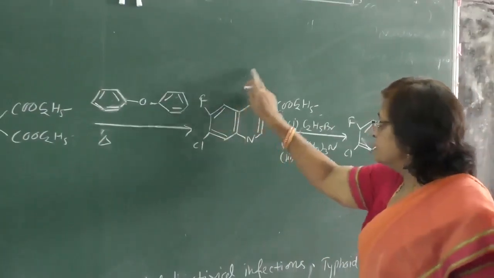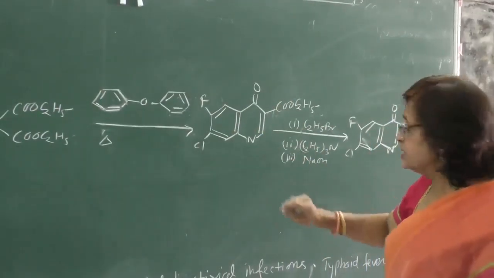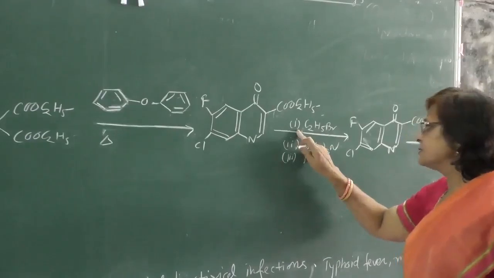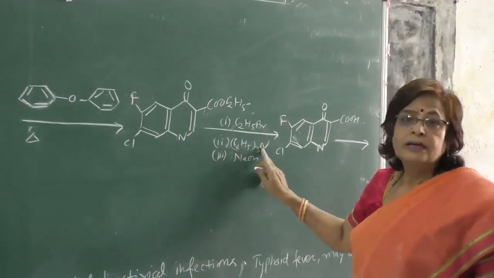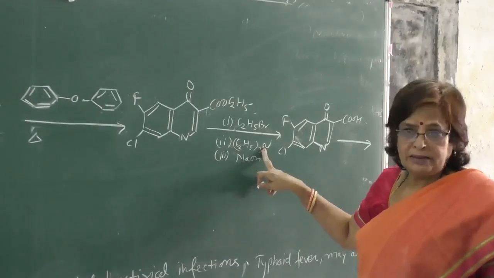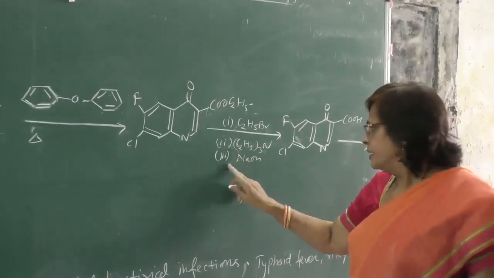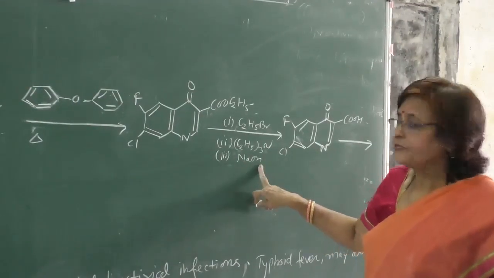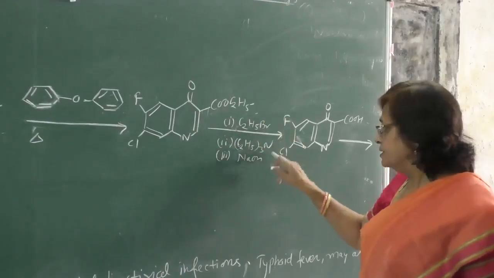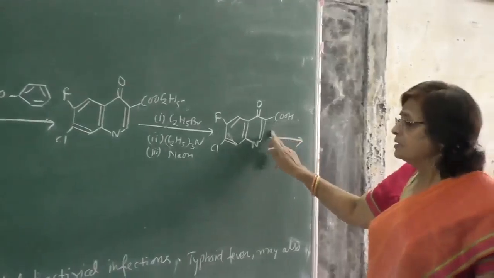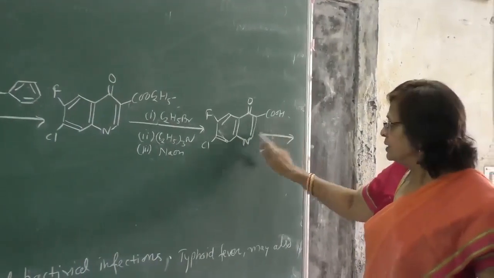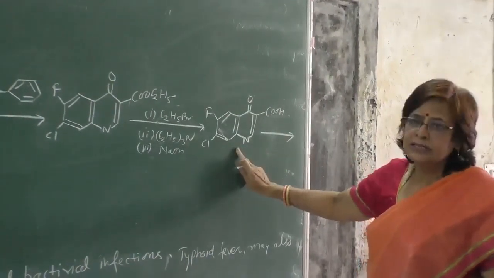So this derivative, this species, is formed. Then after, this is subjected to treatment with ethyl bromide, triethylamine, a tertiary amine, and after that NaOH. By these reactions, we get this species. This has a carboxylic group, and the quinoline nucleus is formed.